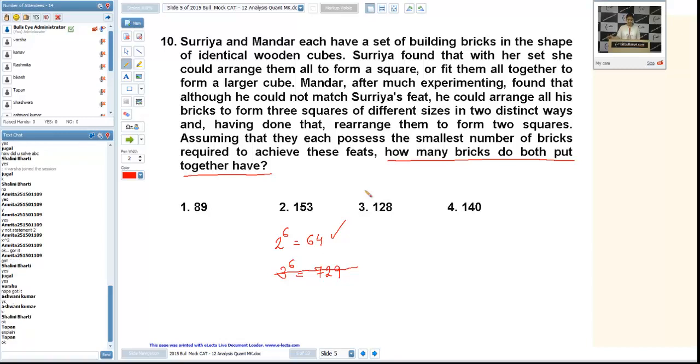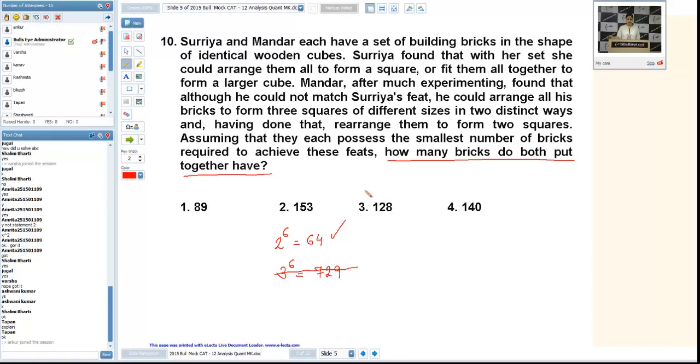Now, Mandar, after much experimenting, found that although he couldn't match Surya's feat, he could arrange all his bricks to form 3 squares of different size in 2 distinct ways. It means if Mandar has m number of cubes, then m could be written as a sum of 3 squares in 2 distinct ways, and further, having done that, rearrange them to form 2 squares. It means there is one more way, that is sum of 2 squares.